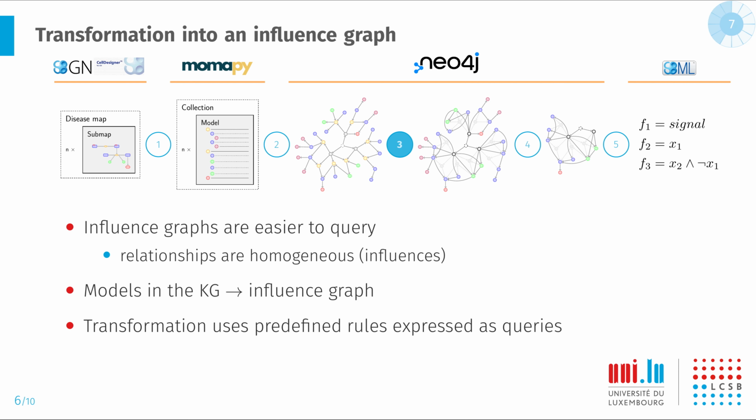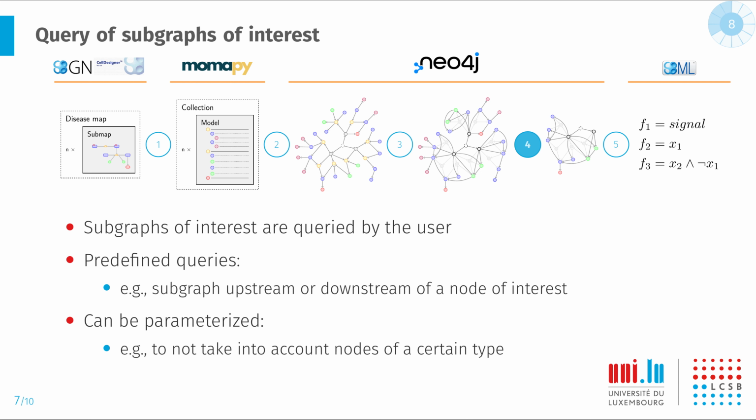In the third step, we transform the integrated models into an inference graph in order to homogenize the types of relationship that are present in the graph, which eases the query of subgraphs. Then, in the fourth step, the user may query subgraphs of interest from this knowledge graph, and the user may do so using either relevant predefined queries and parameters or some arbitrary queries of their choosing.